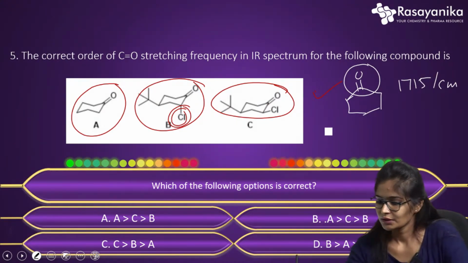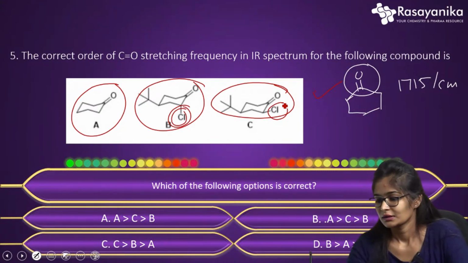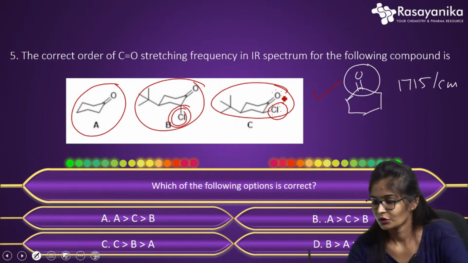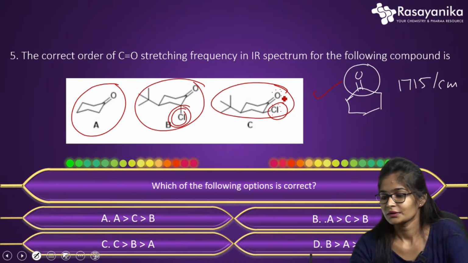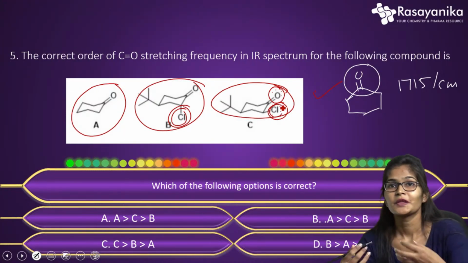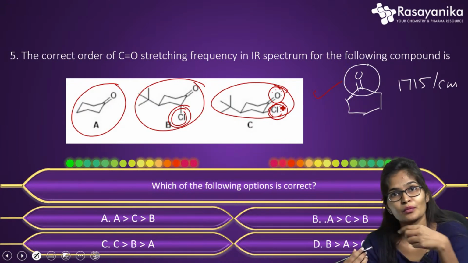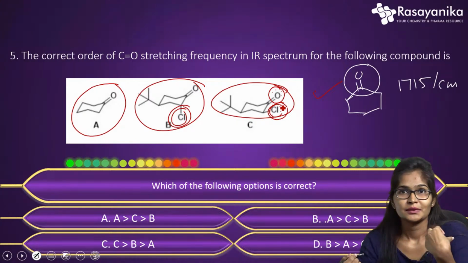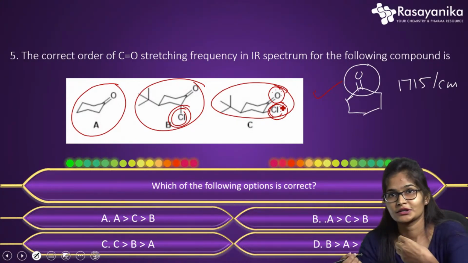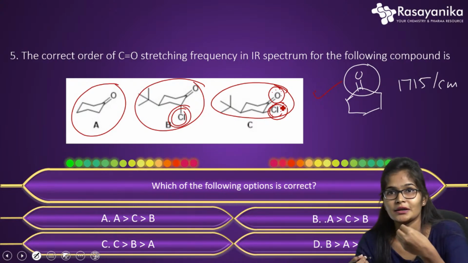So the equatorial chlorine will have some lone pair of electrons on it, like this. The oxygen will also have lone pair of electrons. There will be some kind of repulsion between the lone pairs of the oxygen and the chlorine. Because of the lone pair repulsion between chlorine and oxygen, the CO bond strength will be maximizing or minimizing. So there will be some interaction between them, and because of that there will be some change in their IR frequency range.